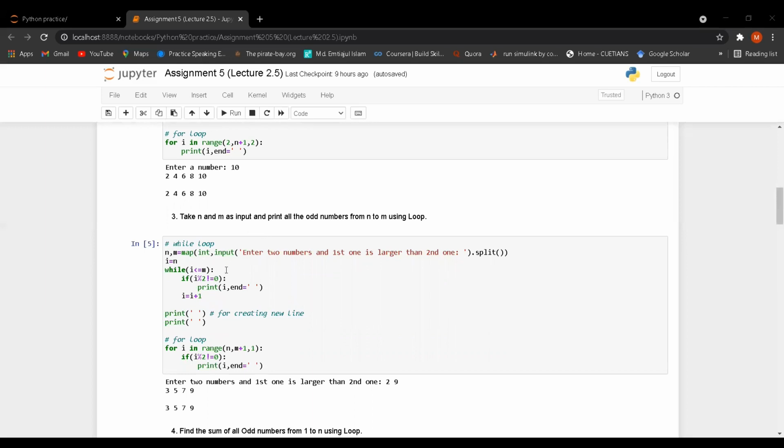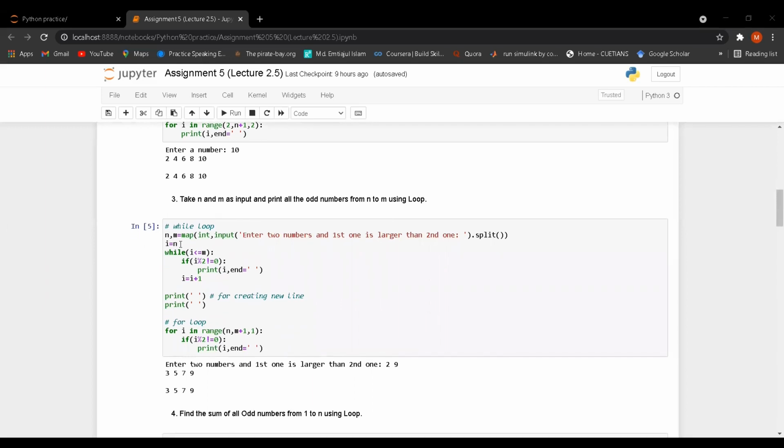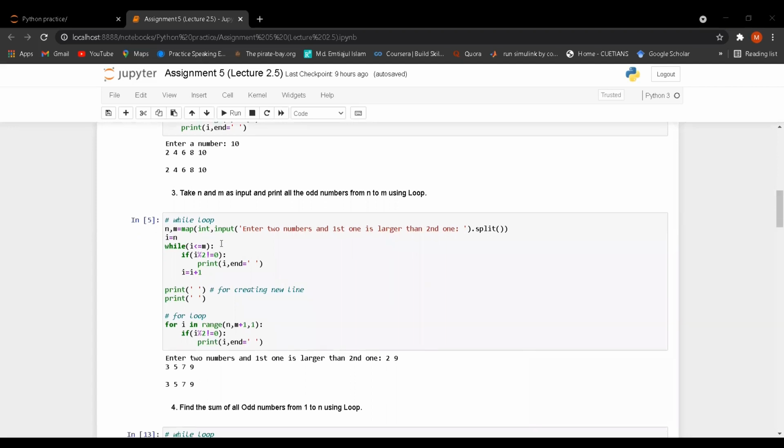So the first initialization should be n. After that the increment should be 1. Why 1? If I take n as 3 or 4, then the next number should be 5, and then 6, and then 7.